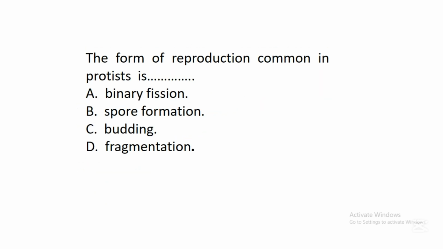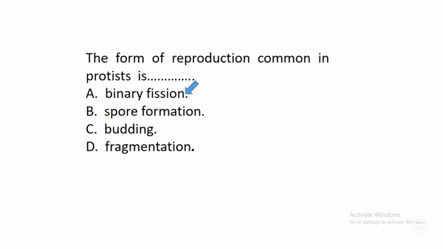This kind of reproduction is observed in some species of snake. The next question says, the form of reproduction common in protists is dash. A. Binary fission, B. Spore formation, C. Budding, D. Fragmentation. In this question, the correct answer is A.